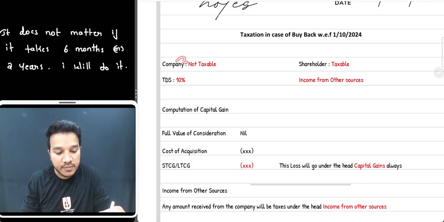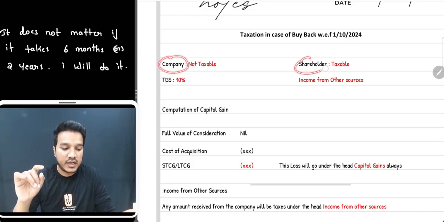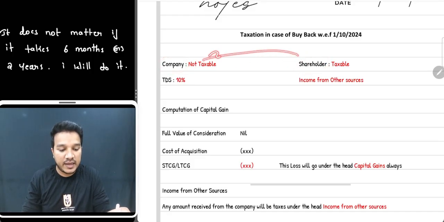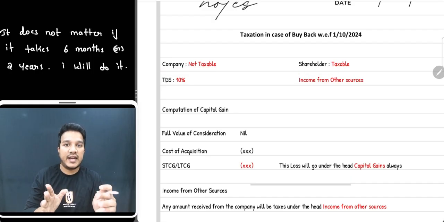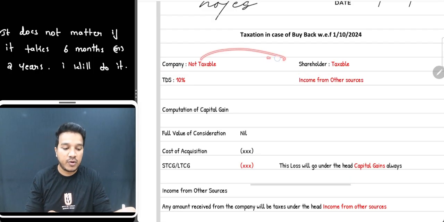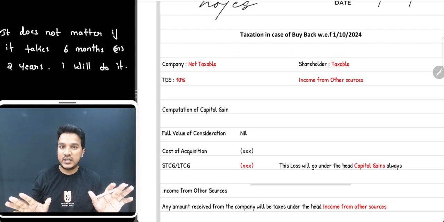Okay, so here there are two parties, company and shareholder, right? Company is the one buying the shares from its shareholders. Okay, company is the buyer. Shareholder is selling the shares, so he is the seller. Ideally, when he is selling the shares, company will pay the amount to the shareholders, and that amount is taxable in the hands of shareholders. Till here though it is correct.